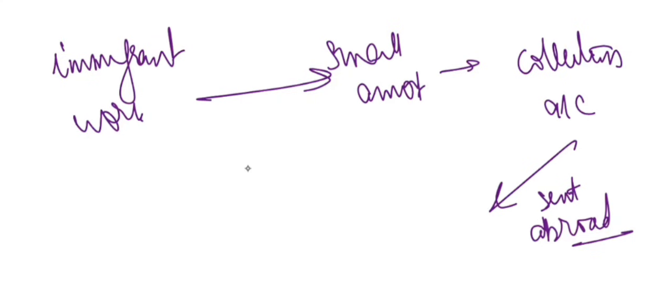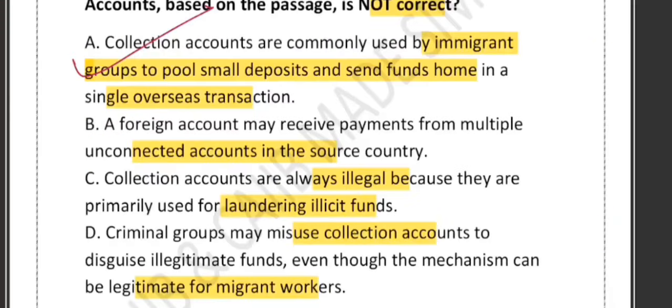What about option B? It says that a foreign account may receive payment from multiple unconnected accounts. Yes, this is a common feature of collection accounts: the foreign account receives deposits from many different people, often unconnected to each other. That is exactly what the passage explains.